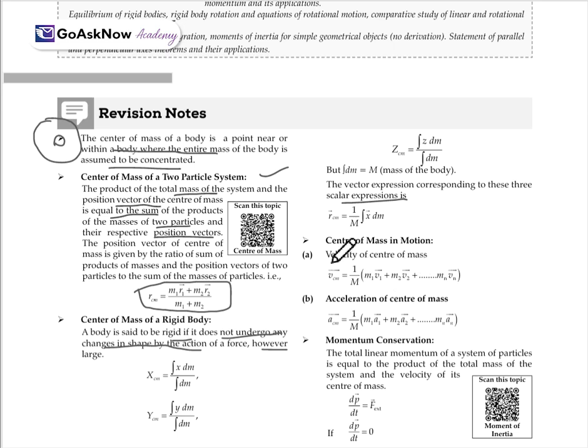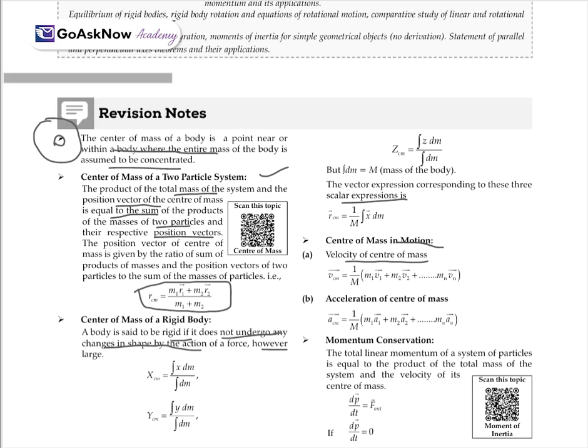Center of mass in motion. When any body is in motion, then what will be the center of mass? Obviously, if any body is in motion, then velocity will be there. At that time, the velocity of the center of mass will be V_CM = (1/M)(m1 v1 + m2 v2 + ... + mn vn). Similarly, the acceleration A_CM will be equal to (1/M)(m1 a1 + m2 a2 + ... + mn an).